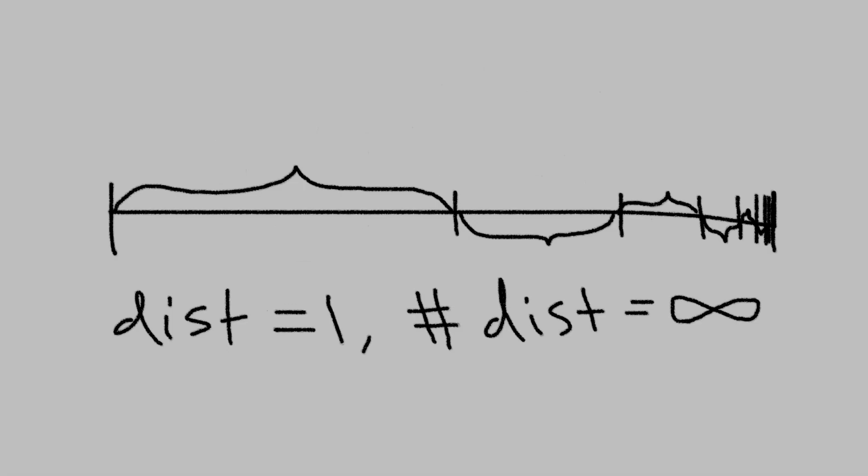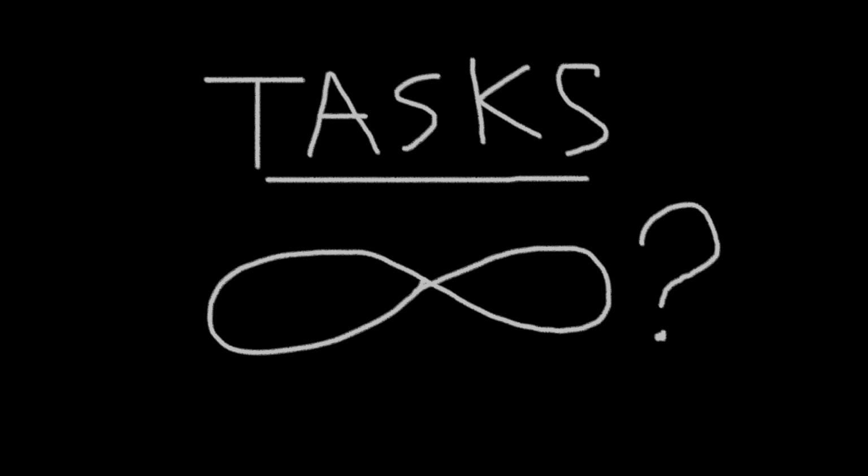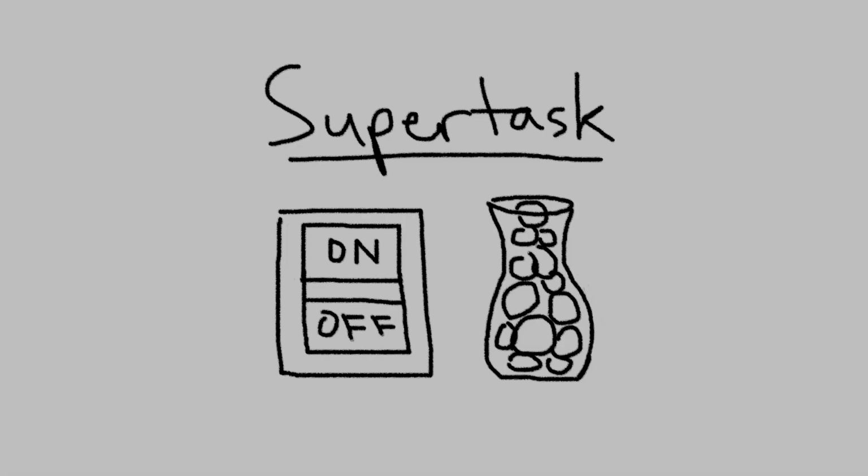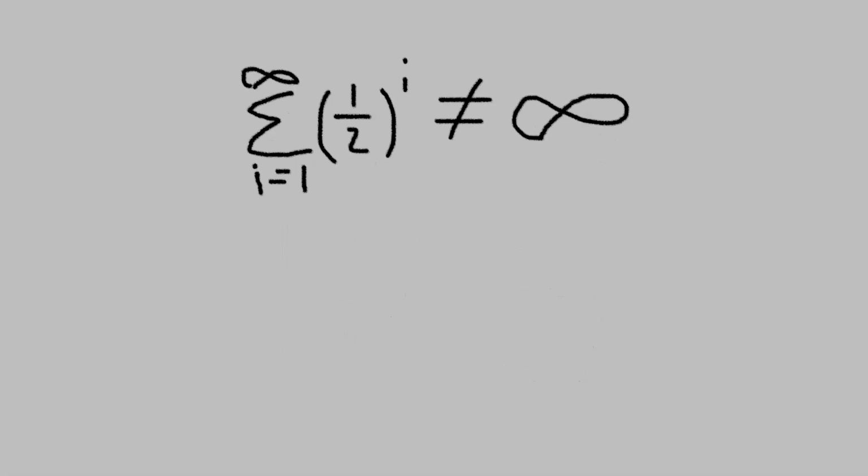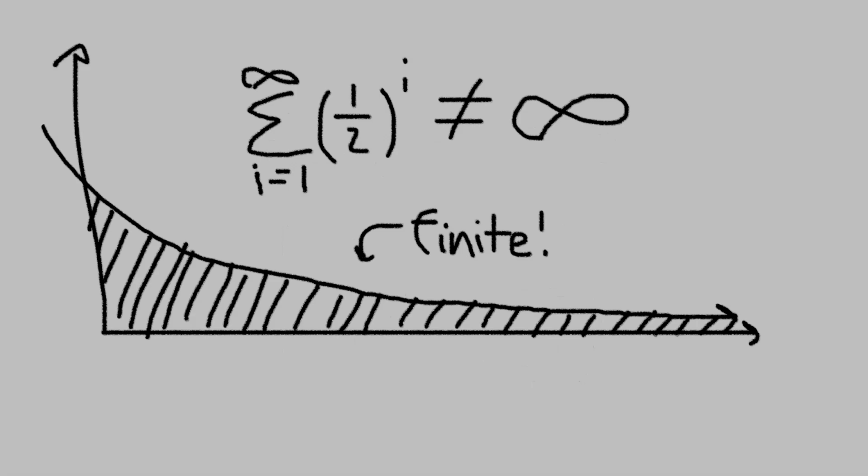So the question now is, can an infinite number of tasks be completed within a finite time? This is the concept of a supertask, and even today, its possibility is debated among mathematicians. Theoretically, if the sum of each of the task's times of completion converge to a finite sum, such an infinite series can be completed. Only by accepting that can Zeno's paradoxes be resolved. And this does check out on a theoretical and mathematical level.